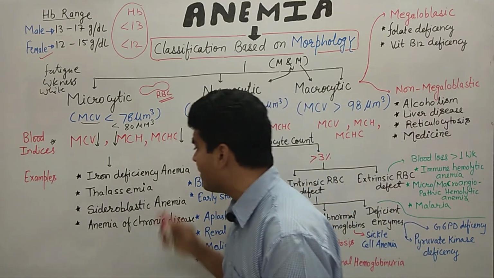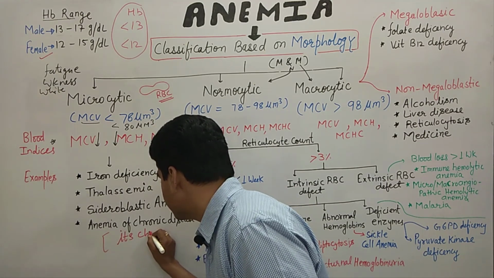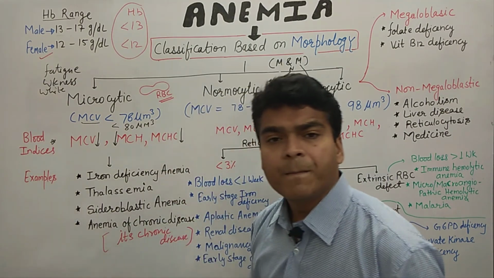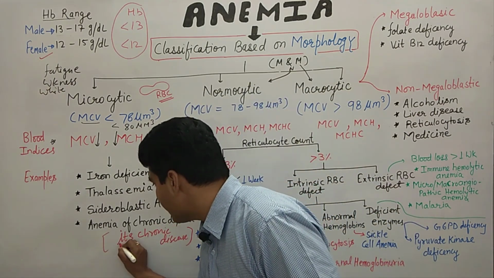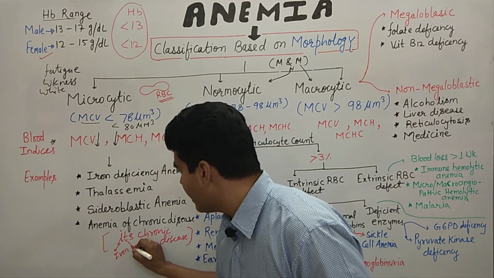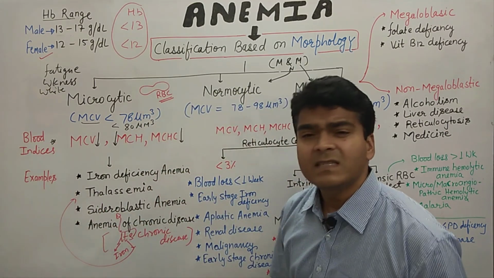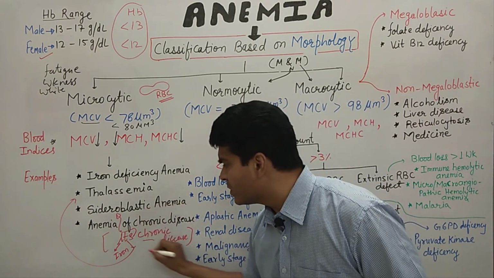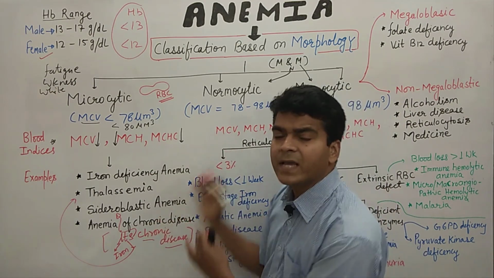So here remember our trick. What is our punch line to remember this? It's "I TS Chronic disease". Remember by this name. This is our punch line, or we can say trick. I means iron, T means thalassemia, and S means sideroblastic anemia. Then chronic disease. So in a chronic disorder, the person may also suffer from anemia. So this is about microcytic anemia.